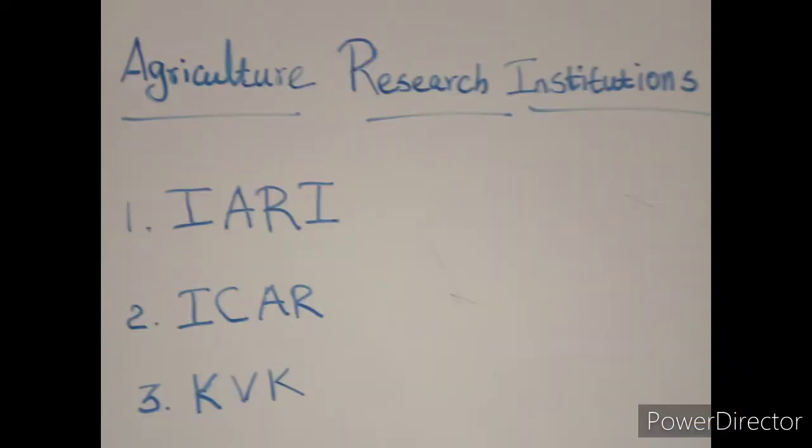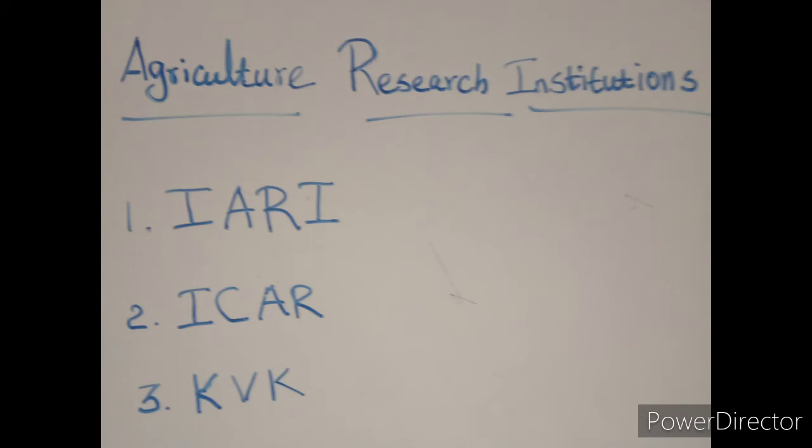Now we are going to focus on the agricultural research institutions. Agricultural research institutions formulate agricultural practices based on recent research results and farmers' needs. The Indian Agricultural Research Institute and the Indian Council of Agricultural Research are some of the institutions doing research. Based on the results of this research and the farmers' requirements, they formulate procedures. So it helps the farmers to face their problems.